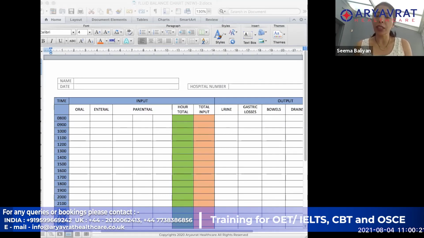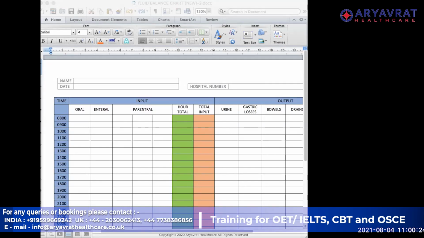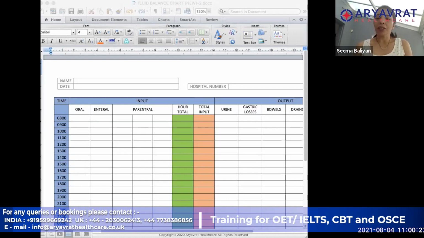So we are trying to see what the hydration level of the patient is, and whether the patient is in a positive fluid balance or in a negative fluid balance. In some situations, we might have to restrict the patient's fluid intake because they are already in fluid overload, or they are having breathing problems and all those kinds of things. So unless we have some tool to measure what the intake and what the output have been, it will be difficult for us to know how to maintain that balance.